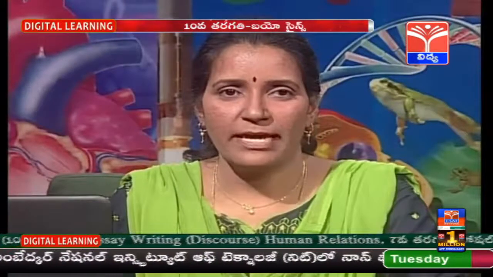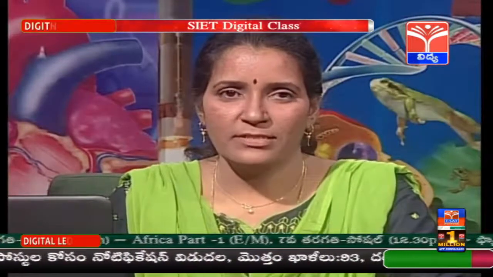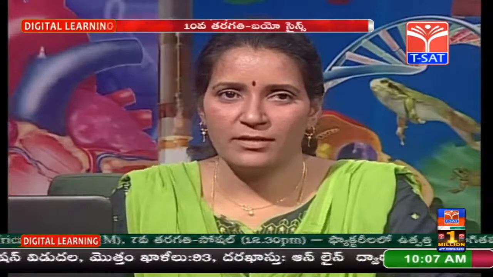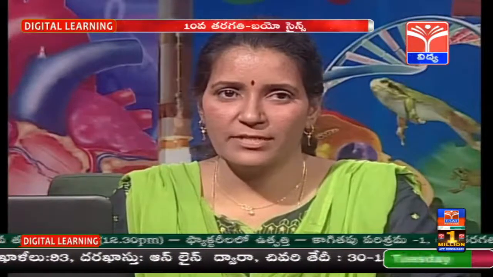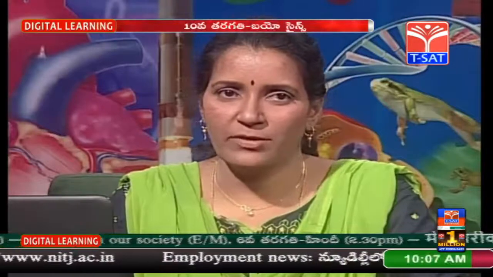Okay children, just now we came to know that Galen reaffirmed the heart as the most important organ and the seat of intelligence, so its expansion and contraction are part of its role as an intelligent organ. Let us see a small animation of the heart which shows the expansion and contraction of the heart according to the opinion of Galen.